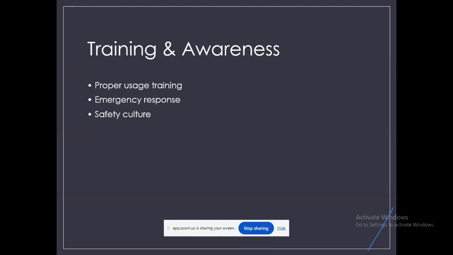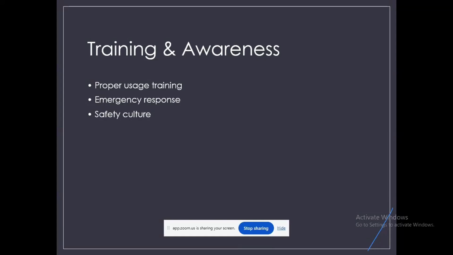Then safety culture. Safety should be a habit, not just a rule or procedure. So it's encouraging the safety culture, following safety procedures at all times, reporting hazards without fear.